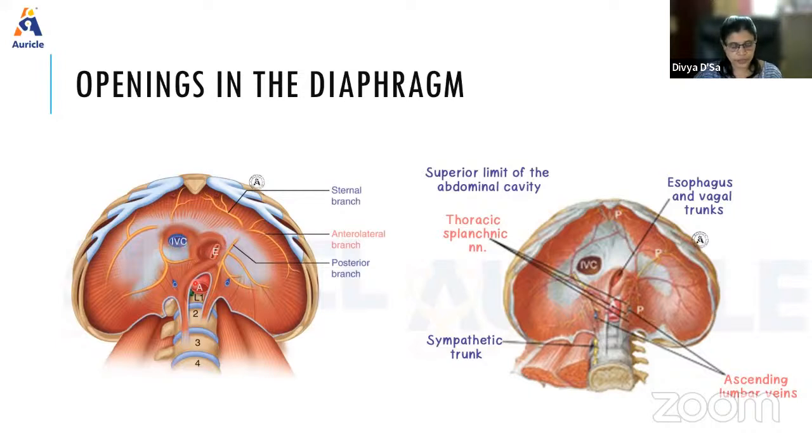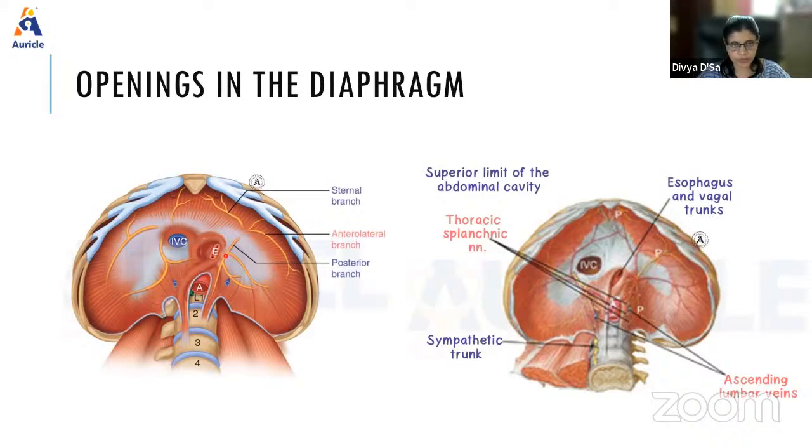Esophageal opening. The esophageal opening is situated at the level of T10. The inferior vena cava, we say, is located at the level of T8. This is T10, about 1.25 centimeters to the left of the midline. It is elliptical in shape. It is formed by the splitting of the fibers of the right crus of the diaphragm.